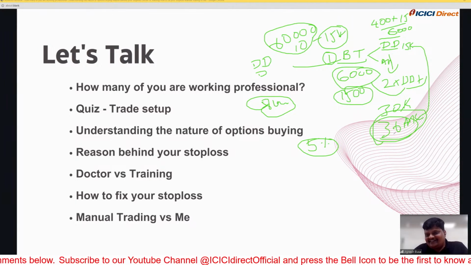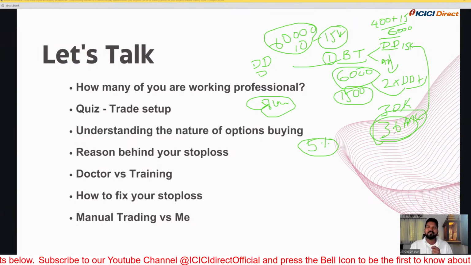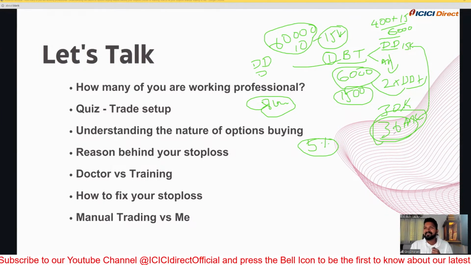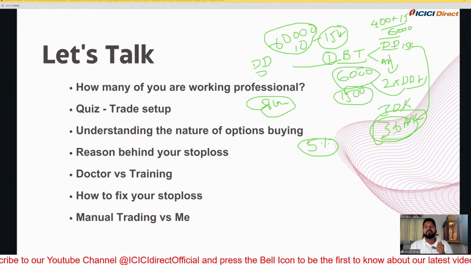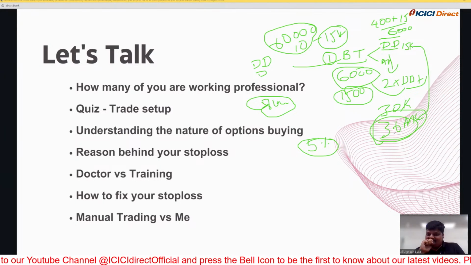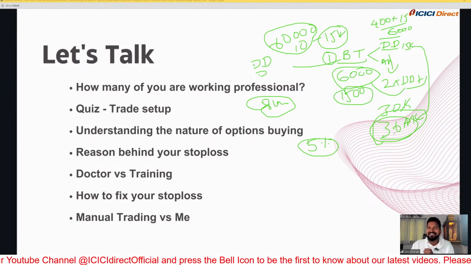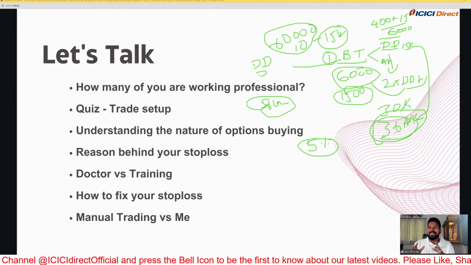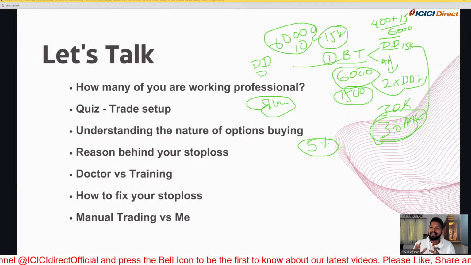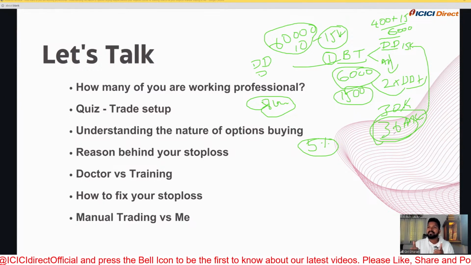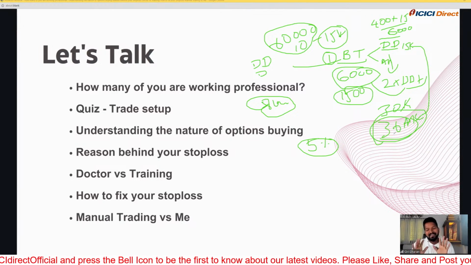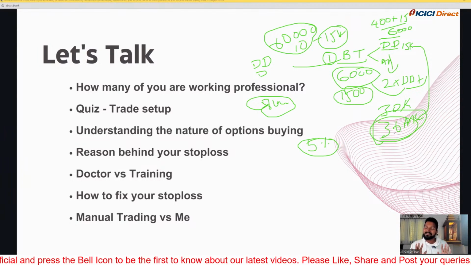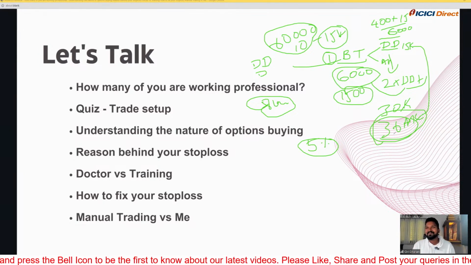My grandfather said one more thing to me: if you keep two 500 notes in your pocket every day, that will give you more conviction than 10 lakhs in your bank account. Similarly, I apply the same in trading, where 36K of margin for one lot will give you the strength and conviction. You think, money is there, nothing to worry. You just follow the system. The system will give you money.